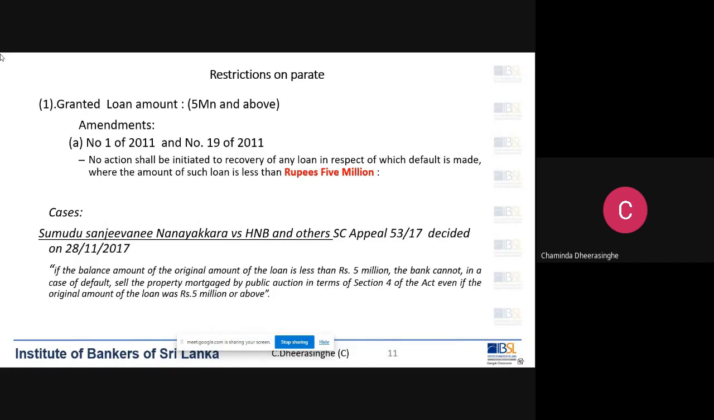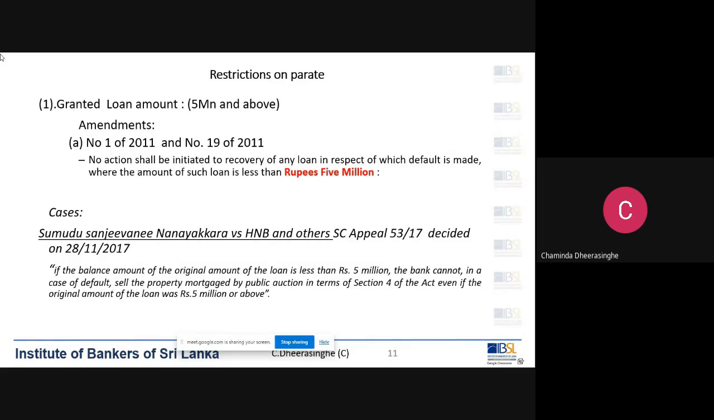However, in 2011, this Act 4 of 1990, the original Act, was amended. It was amended twice, remember? Easy to remember, both amendments came in the year 2011. So what are the amendments? Amendment number 1 of 2011 and Amendment number 19 of 2011.